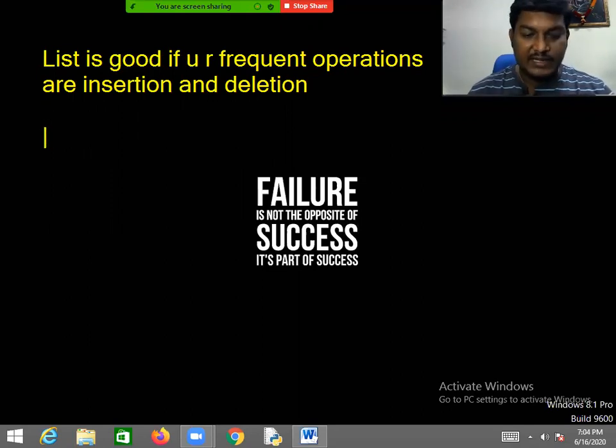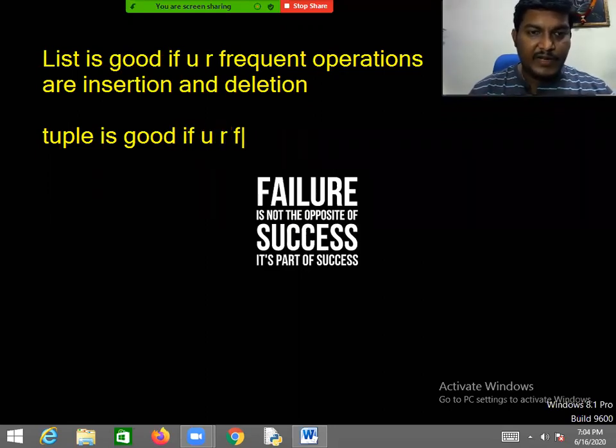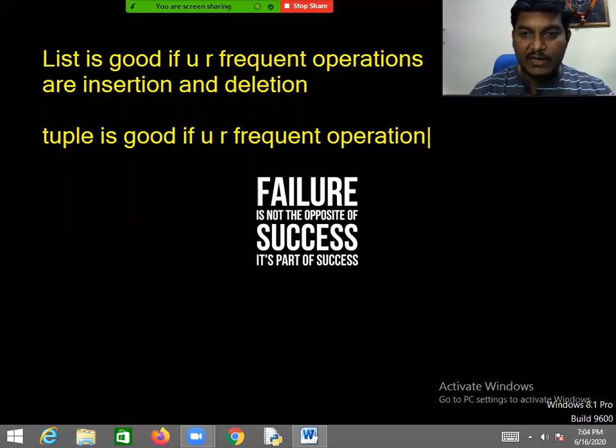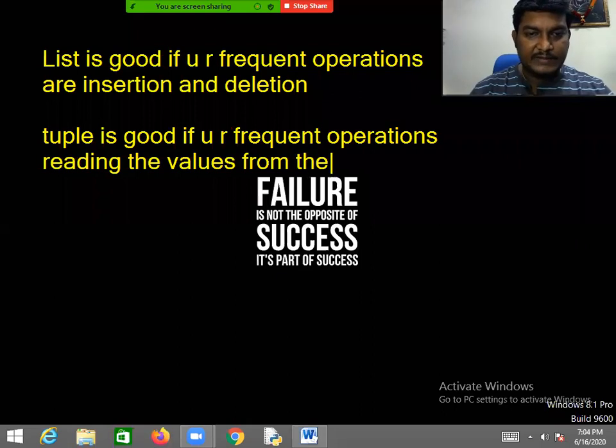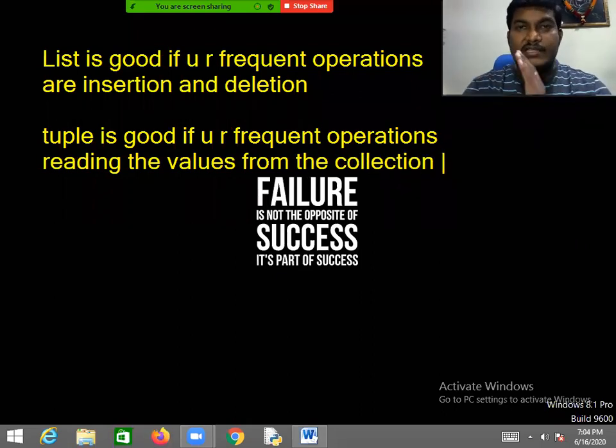A tuple is good if your frequent operations are reading the values from the collection. This is what I personally prefer. I use a list when my operations really require insertion and deletion, and I will go for a tuple if my frequent operations are retrieval.